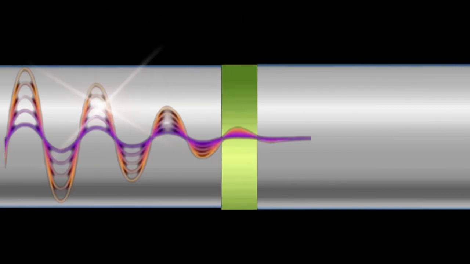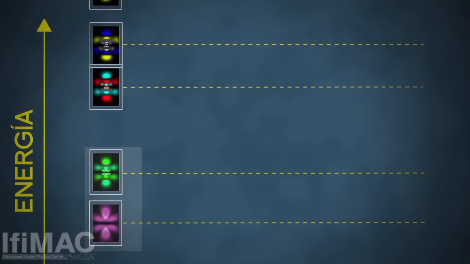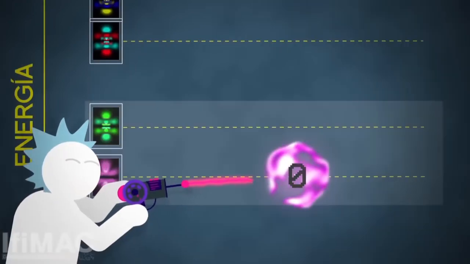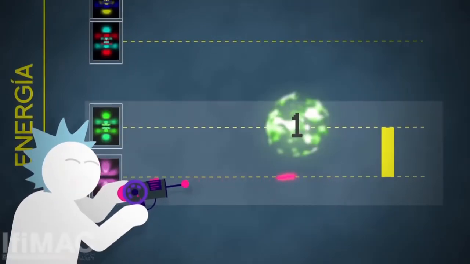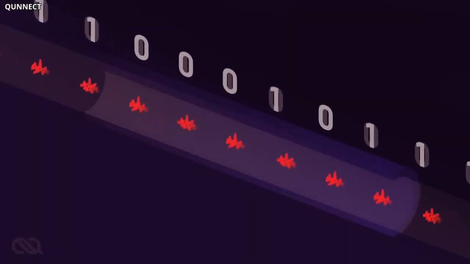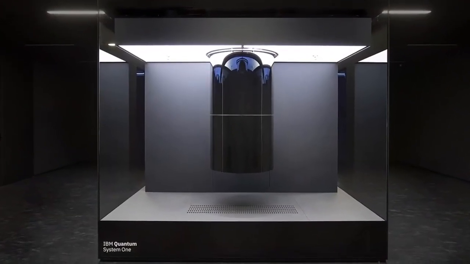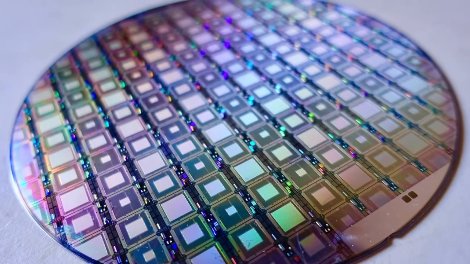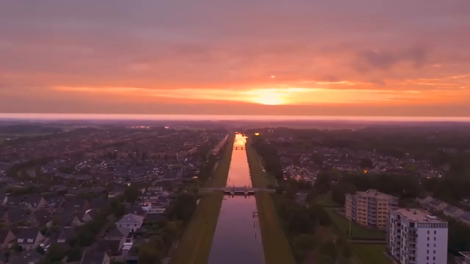Their experiments proved that such circuits can absorb and emit energy in fixed, discrete amounts, just like real atoms do. By controlling these effects, they were able to create artificial atoms, man-made versions of nature's building blocks. These artificial atoms are now used to build quantum computers, ultra-sensitive sensors, and other advanced quantum technologies that could transform the future. This is the end of this video.